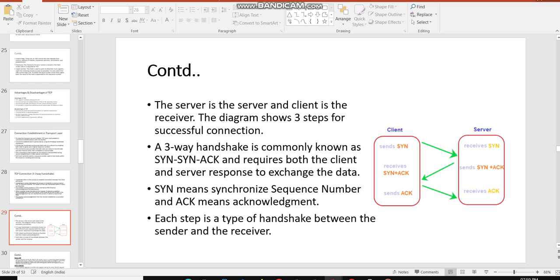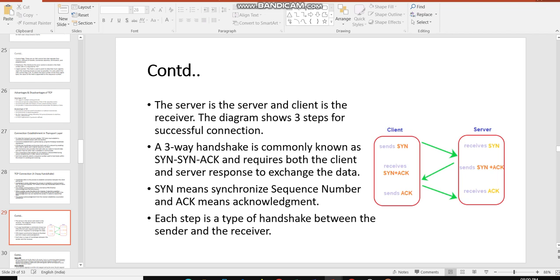How can we say that the consent is given? When the client sends the data to the server, the server receives the data. Once received, it accepts it. Once it has accepted, it gives the acknowledgement. Then we can say that the requested data from the client has reached the server. Once reached, it has accepted and then given the acknowledgement. SYN means synchronized sequence number and ACK means acknowledgement.